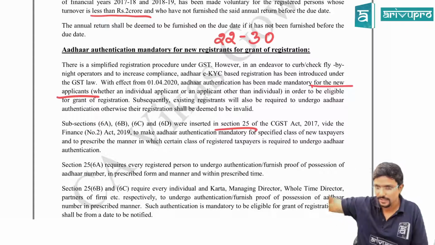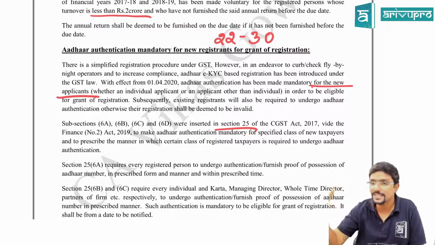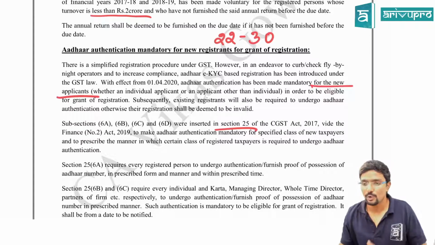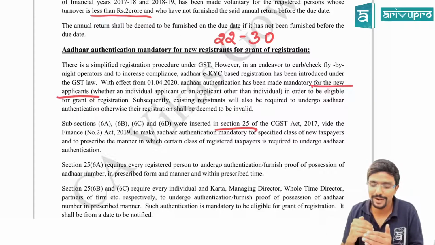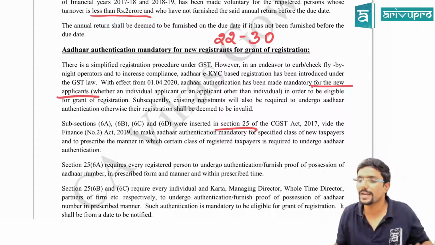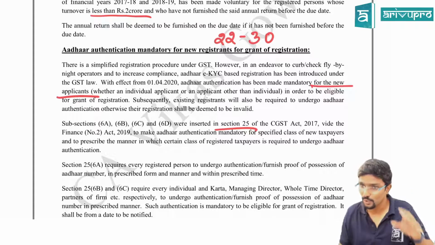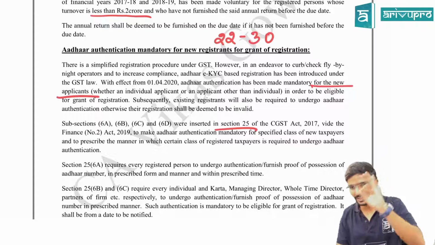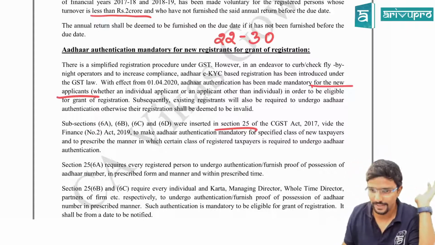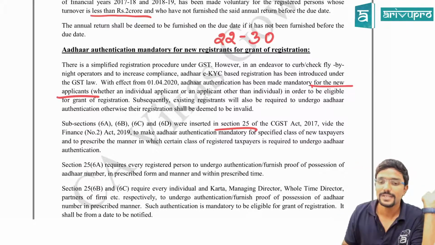Section 25 is already there. For that, 4 subsections were added to make it mandatory: whoever is making a new application should always give their Aadhaar number, plus whoever is already registered, even they have to authenticate their Aadhaar. Clear?